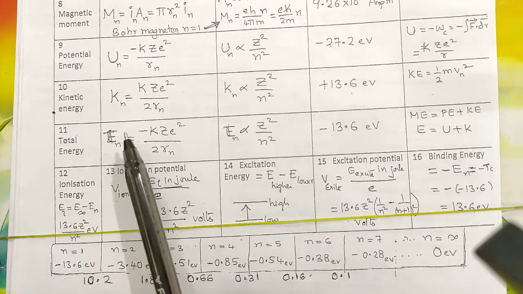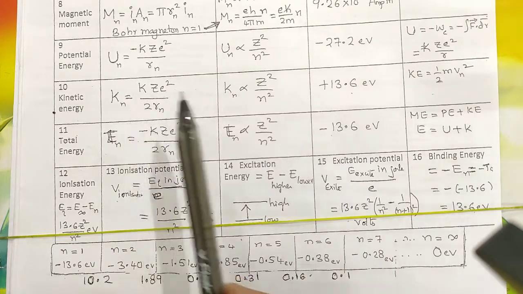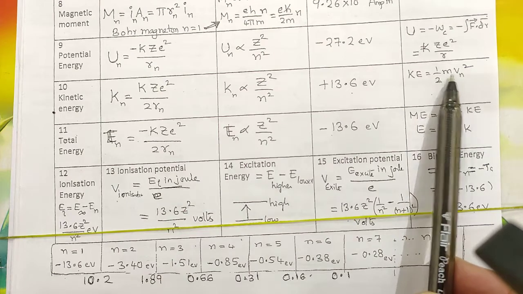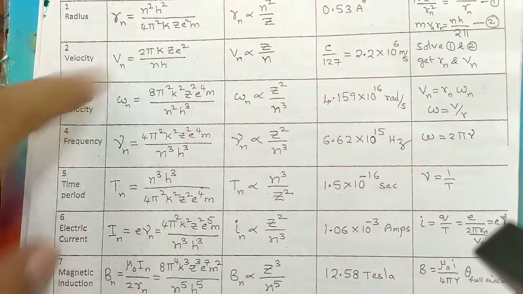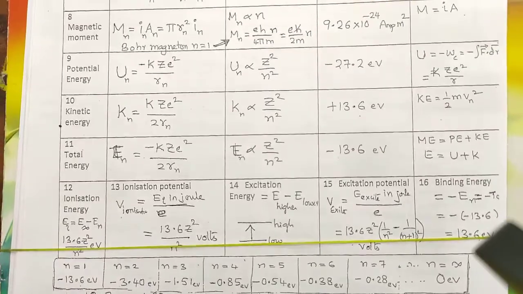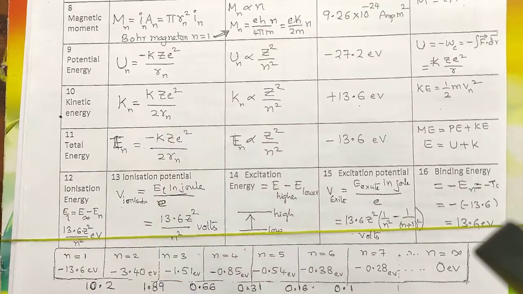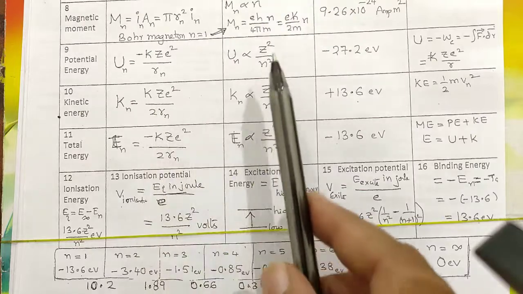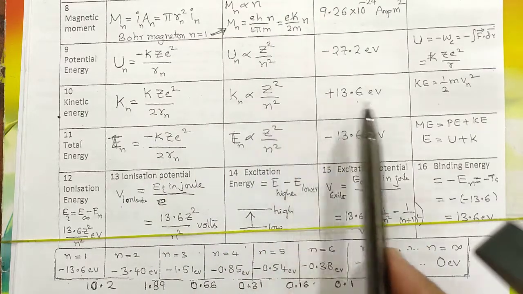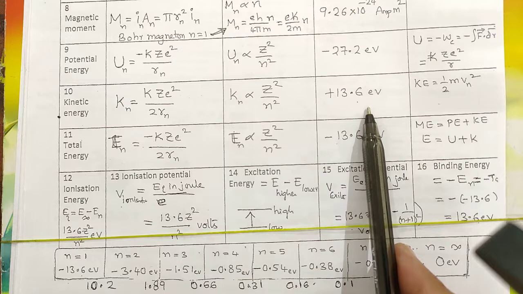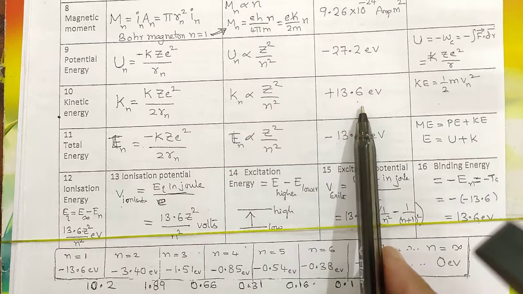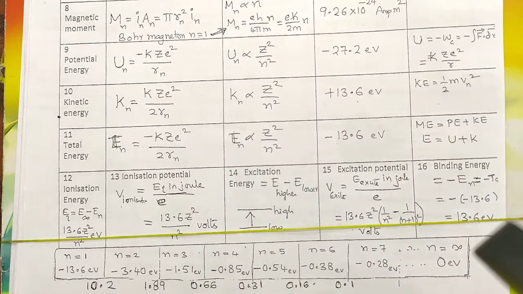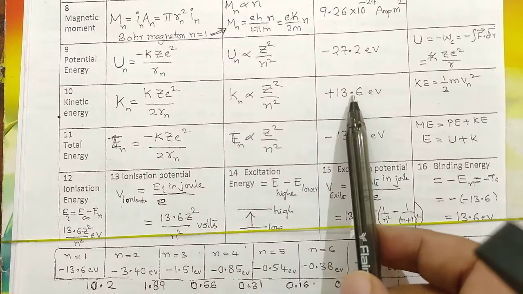Now coming to the kinetic energy of the revolving electron, you can use just half mv square. Mass, you write m, Vn, already we derived Vn in the second expression, that you can use again here, because velocity in the nth orbit is this, that you can just square and put it here, speed square. We will get the kinetic energy, and that comes out to be the same form as the potential energy, Z square by n square, but the proportionality constant is plus 13.6 eV in the first orbit of the hydrogen atom. Kinetic energy is never negative, plus 13.6 eV.